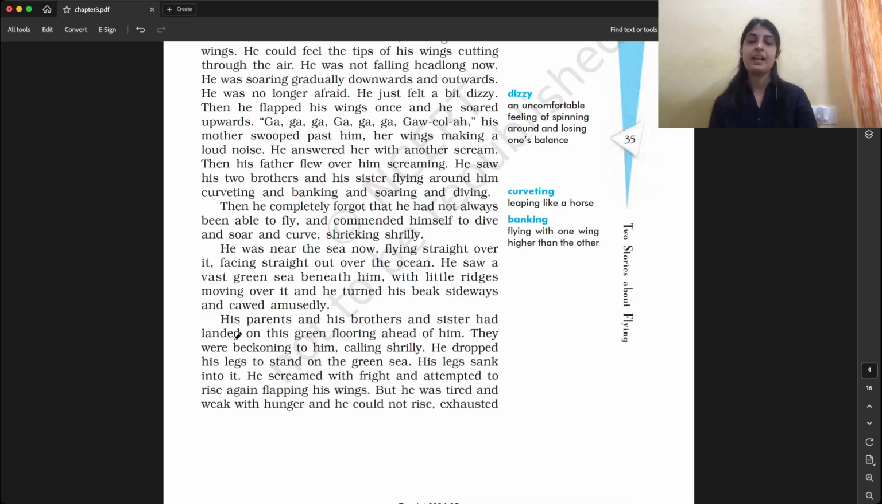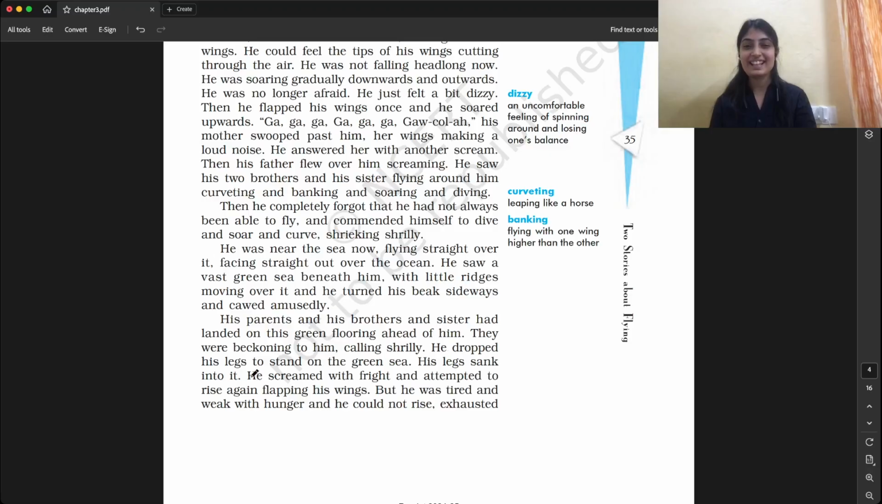So he was happy. His parents and his brothers and sister had landed on the green flooring ahead of him. As we have already read in the chapter earlier, his brothers and sister and parents had landed on a plateau, right? Plateau means I have already told you. They were beckoning him, calling shrilly. Beckoning means they were calling him. Shrilly means in a shrill voice. Caw, caw, caw, like that they were calling.